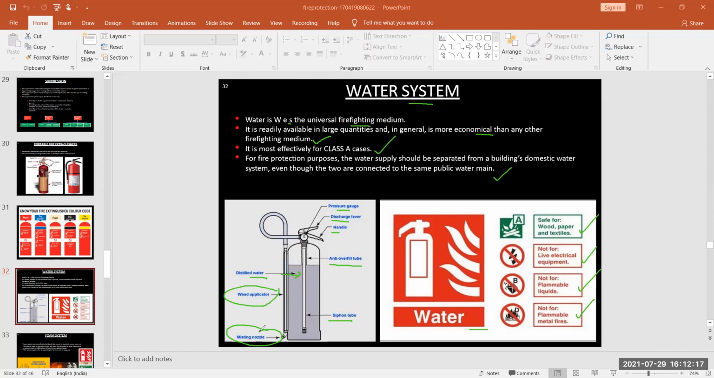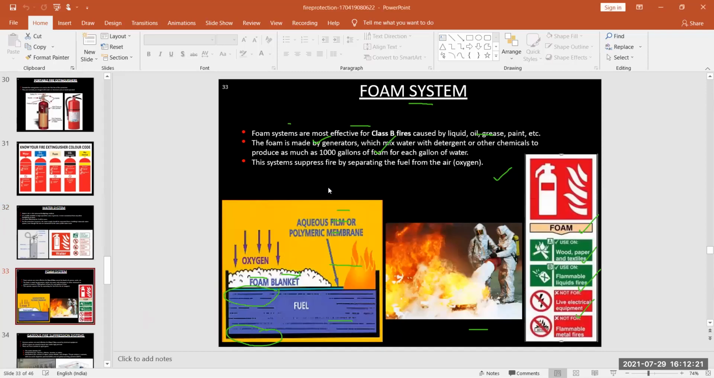Next is our foam type fire extinguisher. I discussed it. Foam systems are most effective for class B fires, usually liquid oil, grease, paints, etc. The foam is made by generators which mix water with detergents or other chemicals to produce as much as 1000 gallons of foam for each gallon of water.